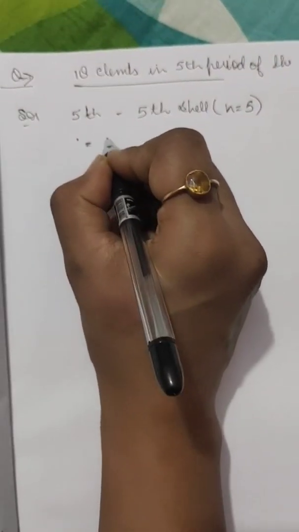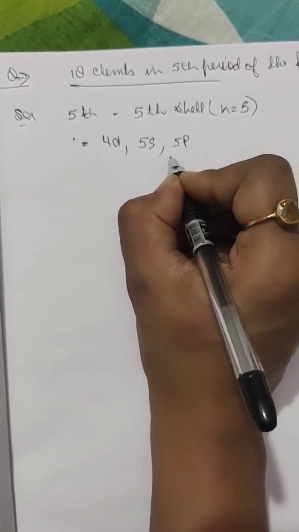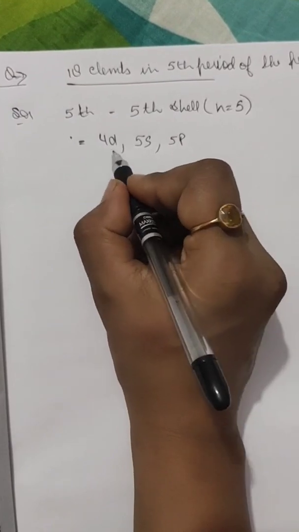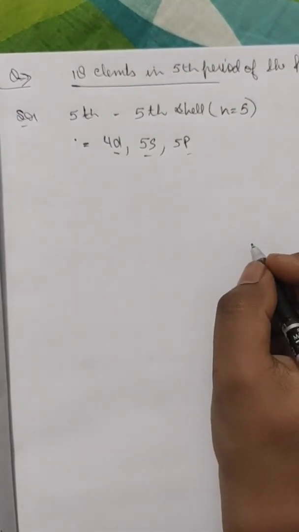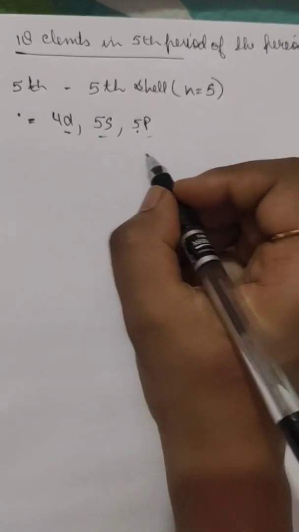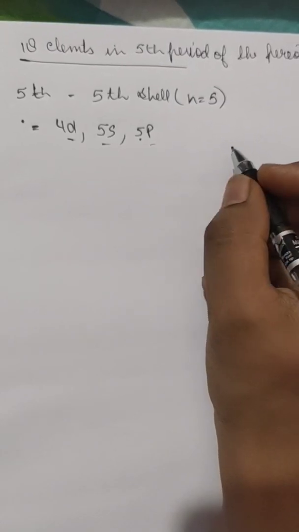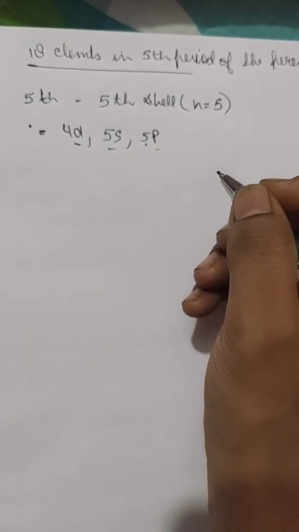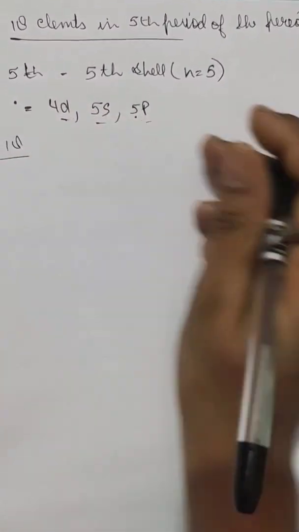So this period will have 4d, 5s and 5p orbitals. So the total number of available orbitals will be 9, because when we count, we have 9 orbitals, and therefore the maximum number of electrons that could be accommodated in this will be 18, and thus the 5th period contains 18 elements.